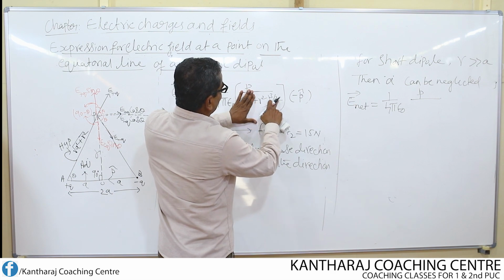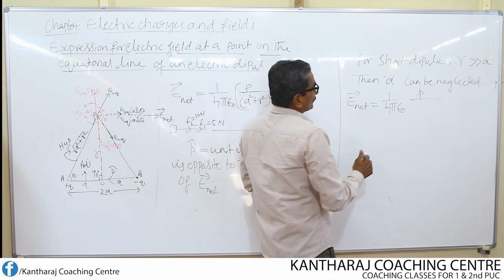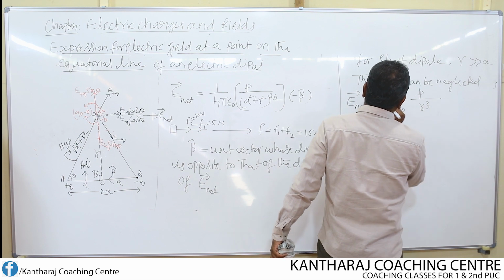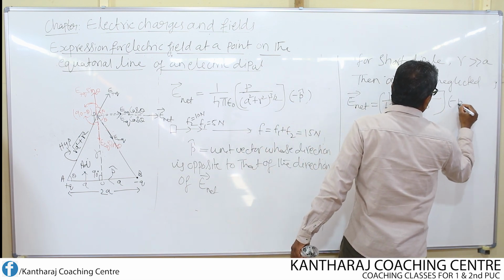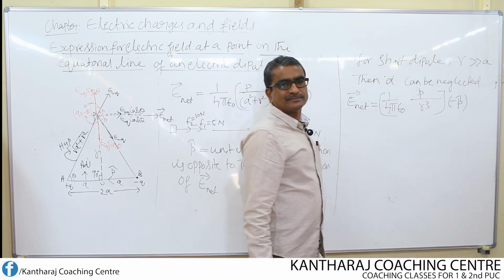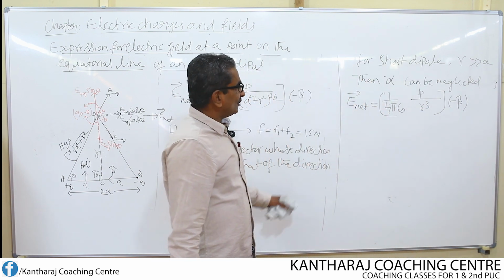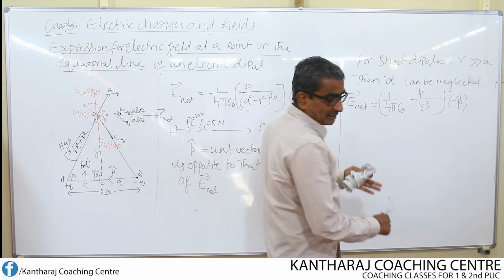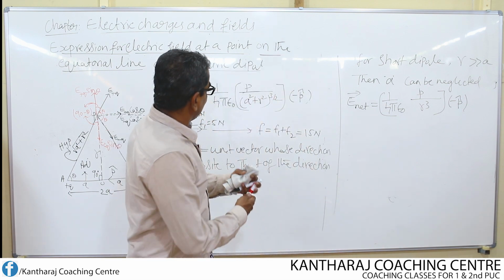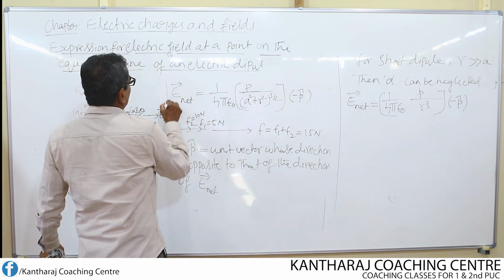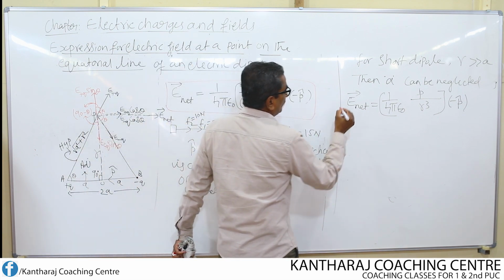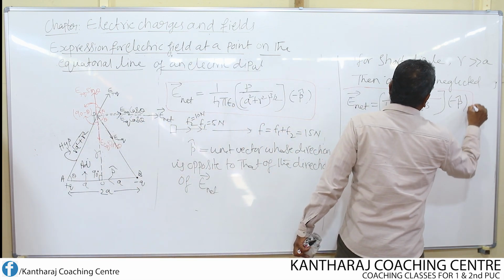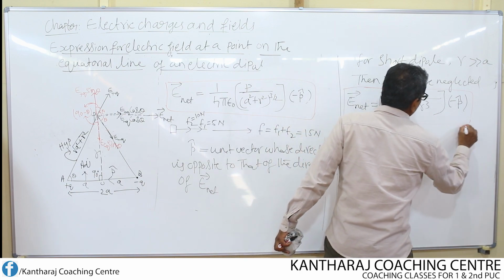Square and square get cancelled, r cube is left. So I write this as P by r cube into, what is there? Unit vector P cap is there. So this is for a short dipole. So this is the expression for the electric field for a general dipole, and this is particularly for a short dipole.